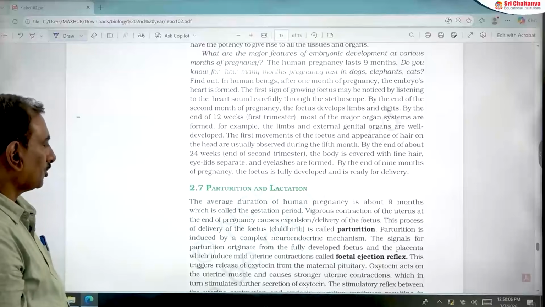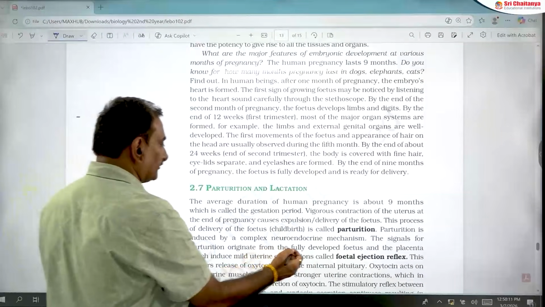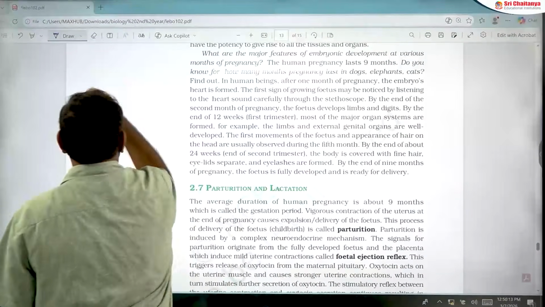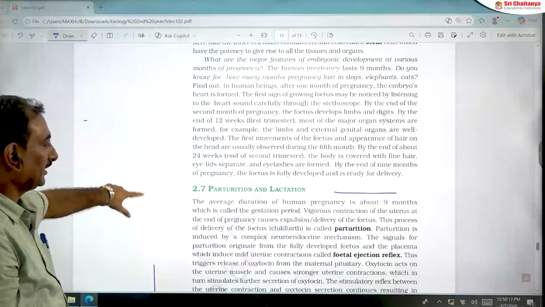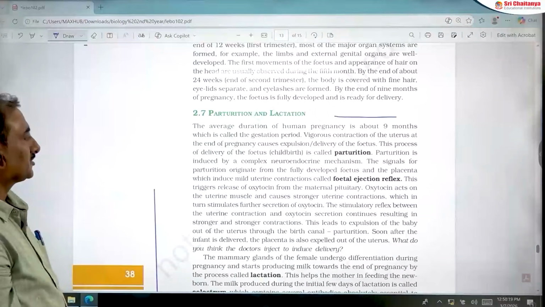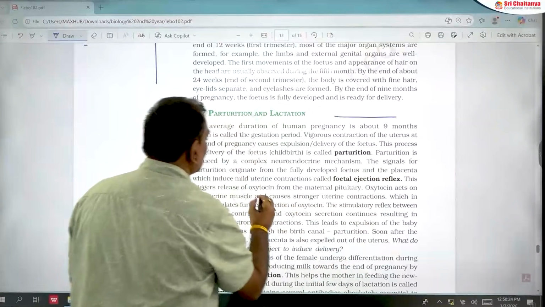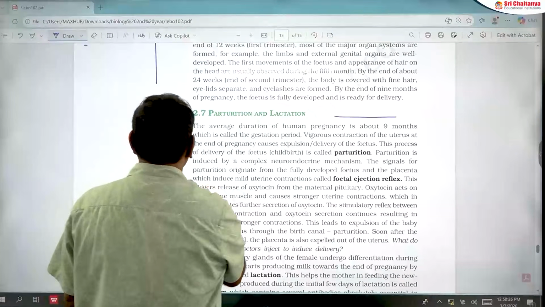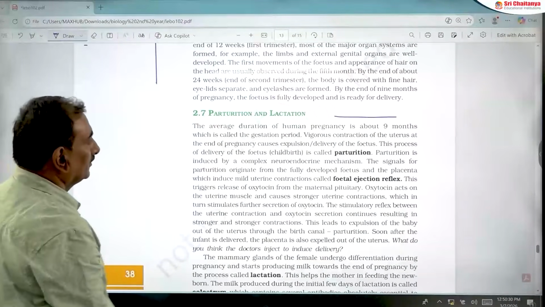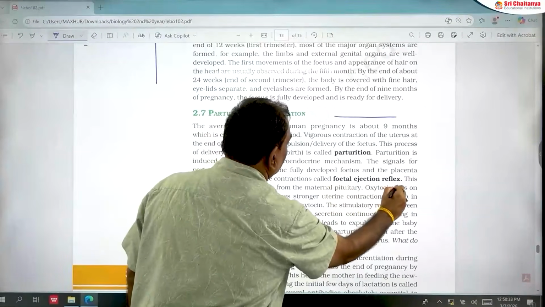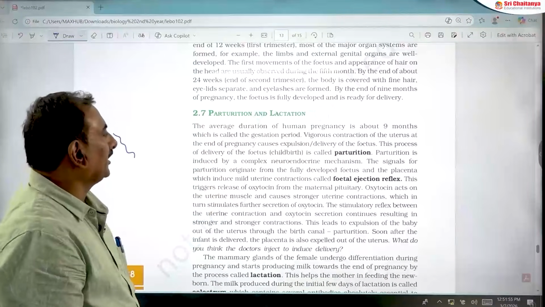Parturition. Parturition is the process of childbirth. So this is also very important. Fetal ejection reflex. This fetal ejection reflex is caused by the fully developed fetus and placenta. So the fully developed fetus and placenta cause the fetal ejection reflex. This is very important. So parturition and lactation, this is also a very important area.